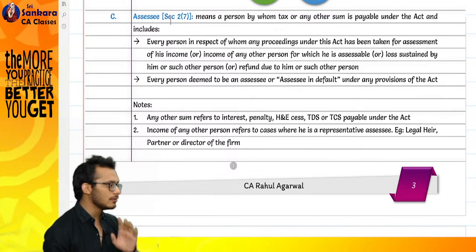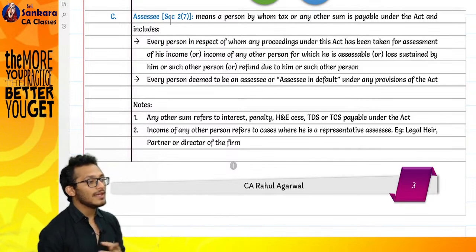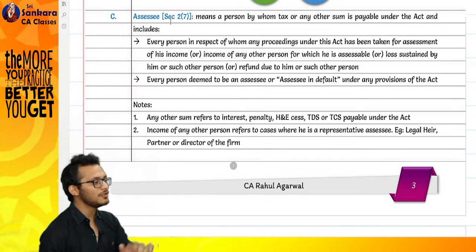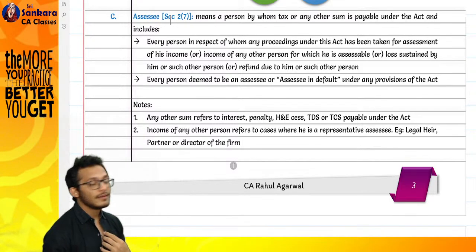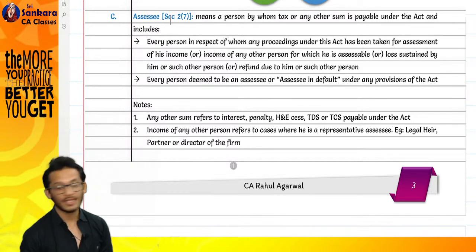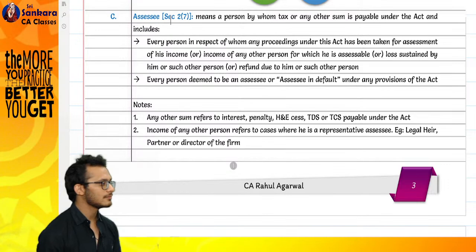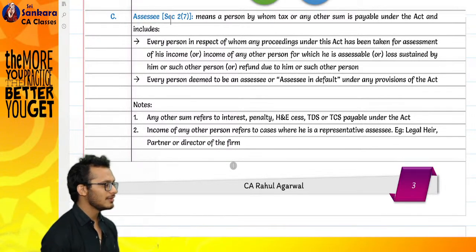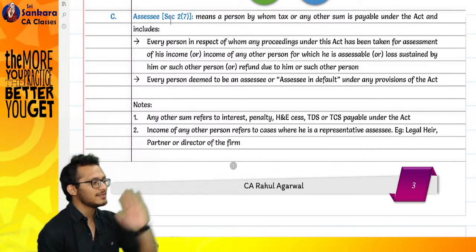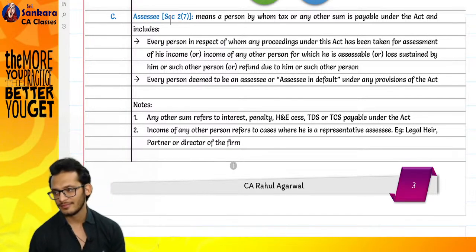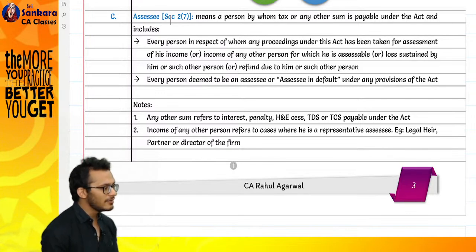Now what happened? You have your own ego. You came and said, sir, income is his, tax is his, refund is also his, loss is also his. My responsibility is only to deduct his income and give you as tax. I did not do. What will you do? He said, no, Rahul, you should have done. I told you to do it. I did not do. What will you do? He said, I will catch hold of you. I'm like, where will you catch me? I am neither having income, neither having tax, neither having refund, neither having losses. It is his income, his tax, his loss. Where will you catch me? Correct or not?